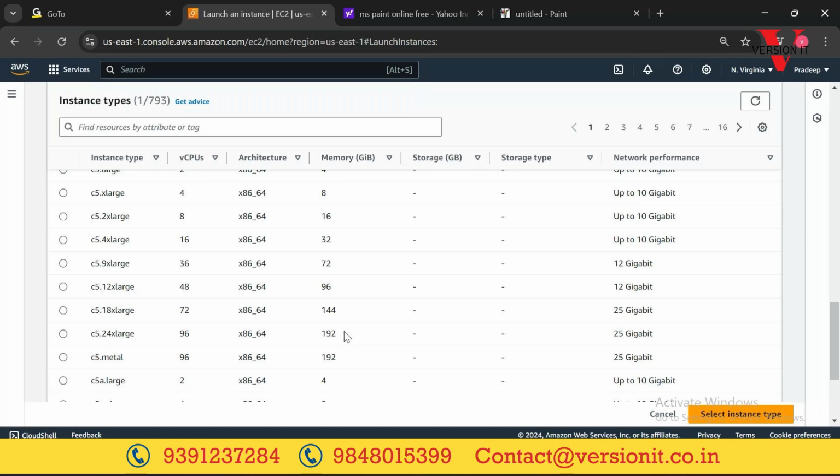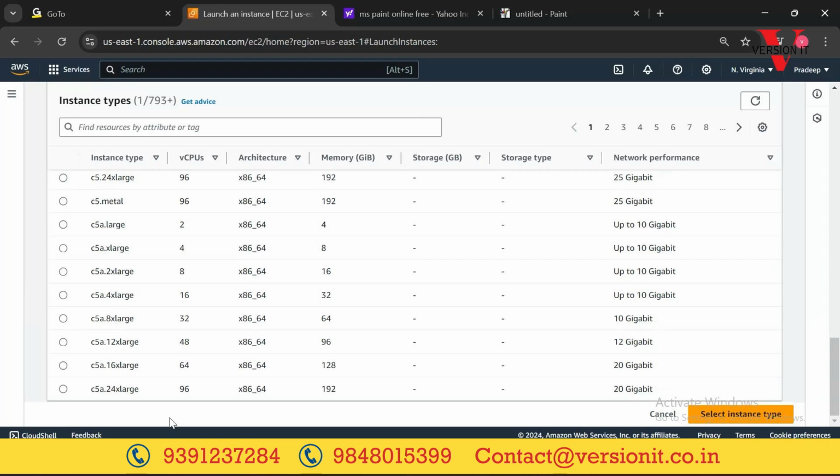All the cloud works on a pay as you go model. How much time you use, that much amount you need to pay. 96 CPUs and 192 GB of RAM, especially when you run machine learning or artificial intelligence kind of algorithms, you'll go for higher configurations. As of now, we don't want all these things.